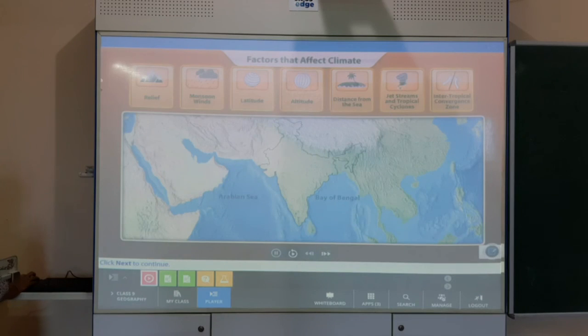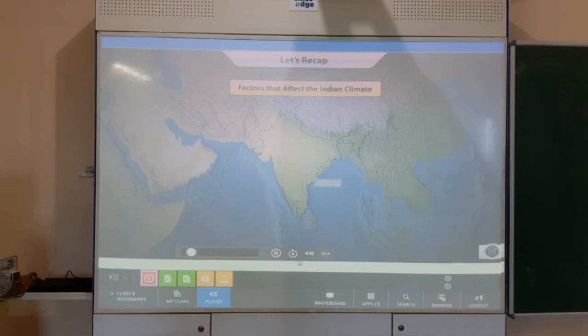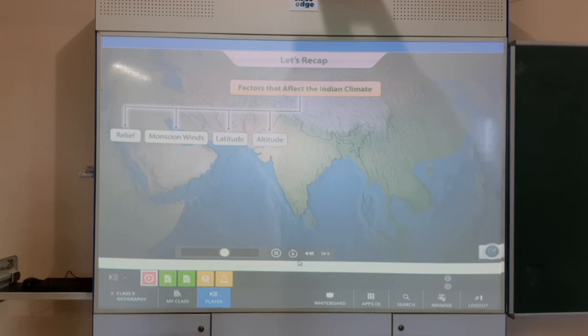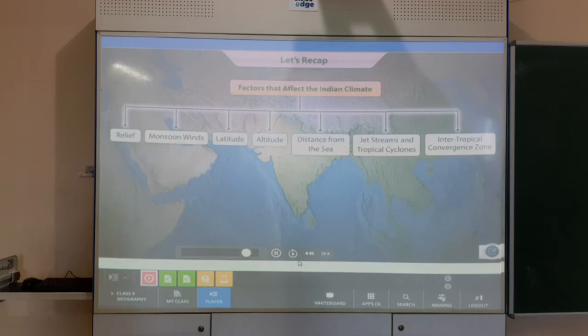So this can come as a long answer, so you should go for the notes of this topic, that is, you should write what the factors are that affect the climate. You need to write all these points and a little briefing of each point. A number of factors in this way contribute to the monsoon type of climate of India. These factors also bring about large variations in the climate of the country.